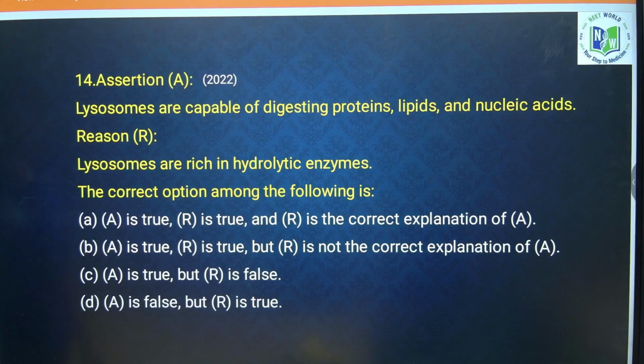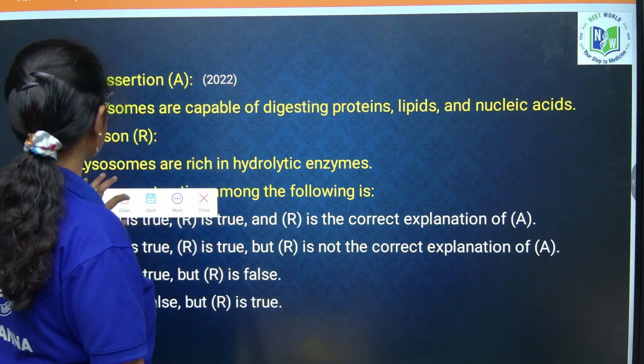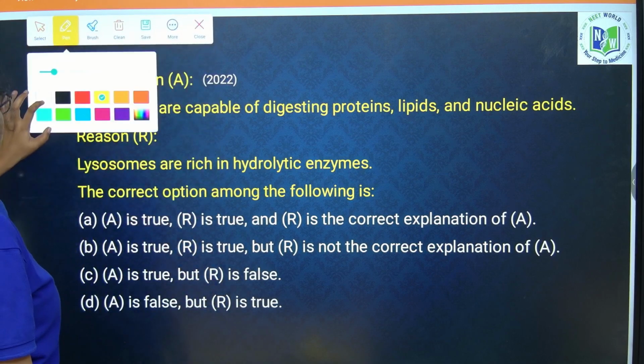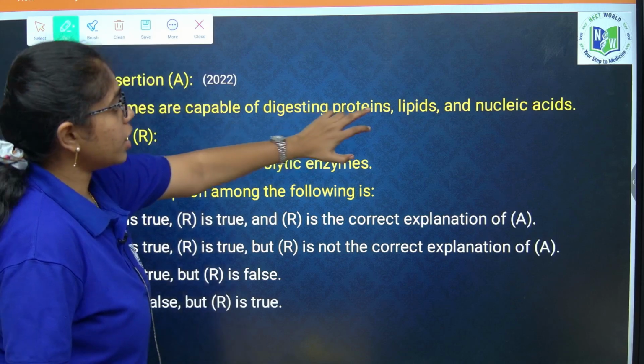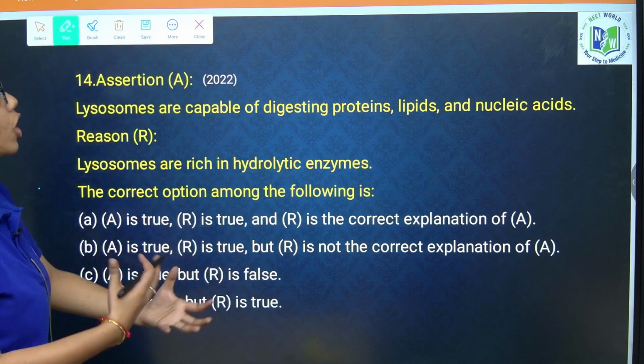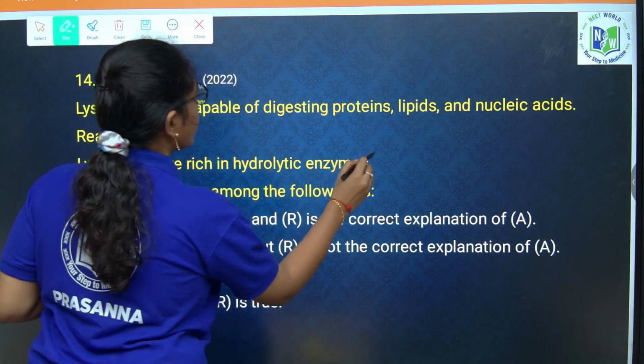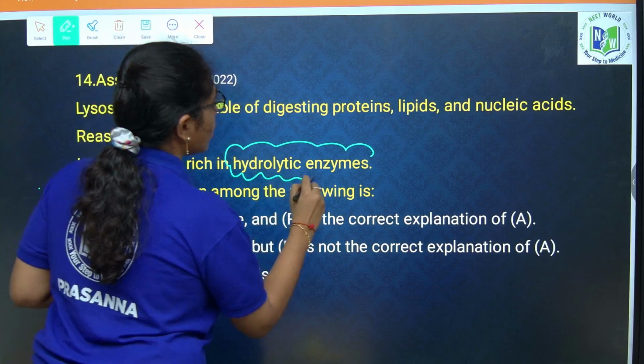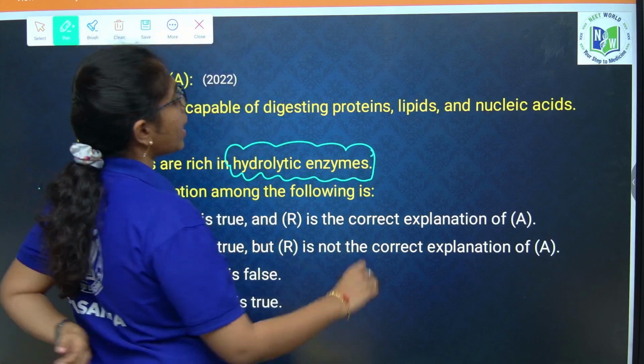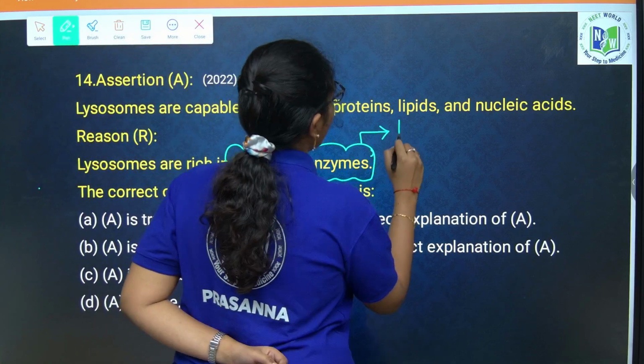Yes, if you see here, lysosomes are capable of digesting proteins, lipids and nucleic acids. True, lysosomes are digesting proteins, lipids and nucleic acids because they are rich in hydrolytic enzymes. What are these hydrolytic enzymes?